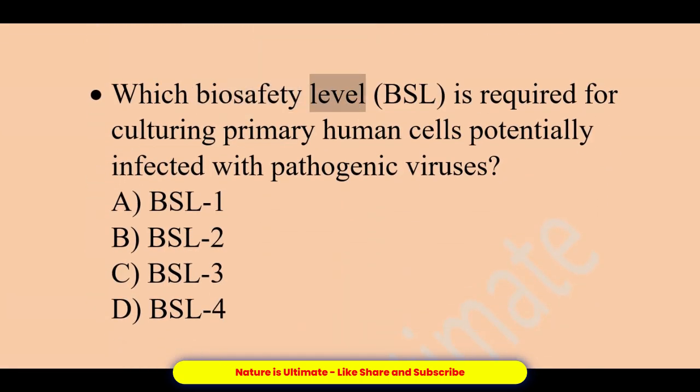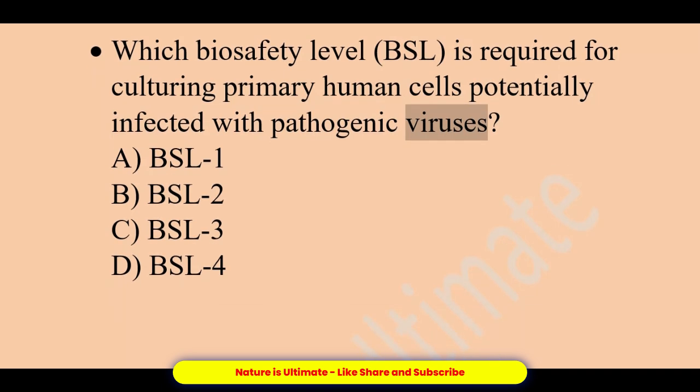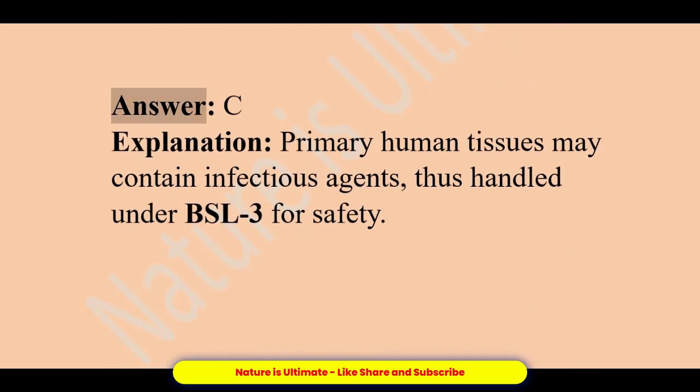Which biosafety level, BSL, is required for culturing primary human cells potentially infected with pathogenic viruses? A. BSL-1. B. BSL-2. C. BSL-3. D. BSL-4. Answer, C. Explanation, primary human tissues may contain infectious agents, thus handled under BSL-3 for safety.